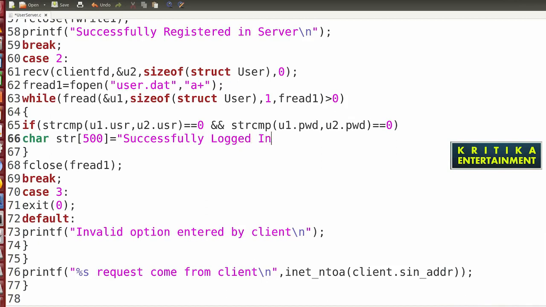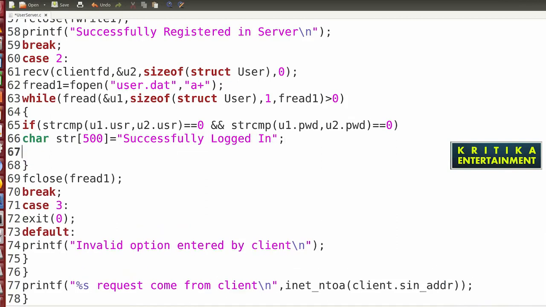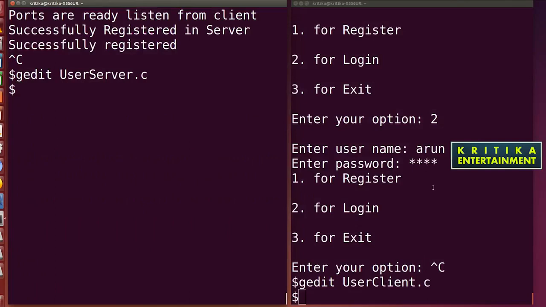Then send this message. Also send client FD. You will write str, then strlen, you will pass the str. Then 0. Semicolon. Send this message, then you will come to the client side.